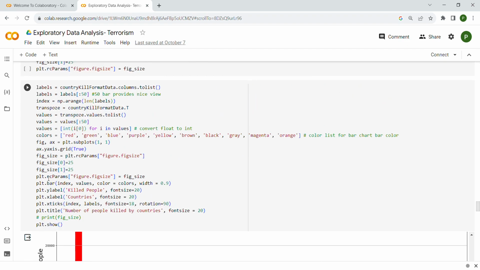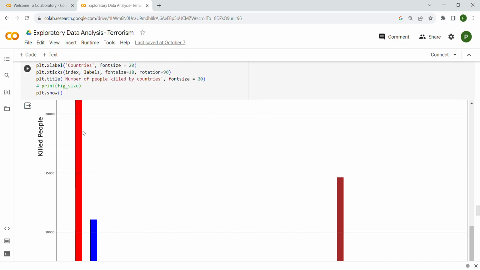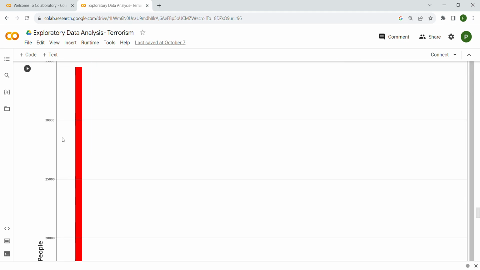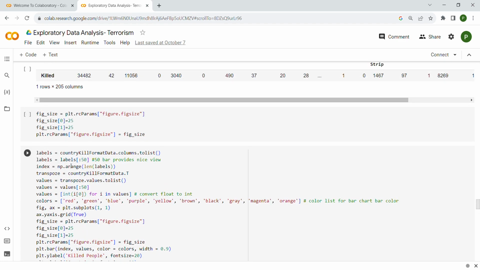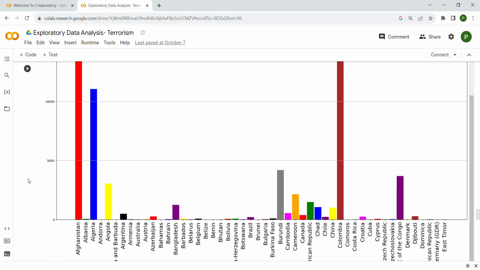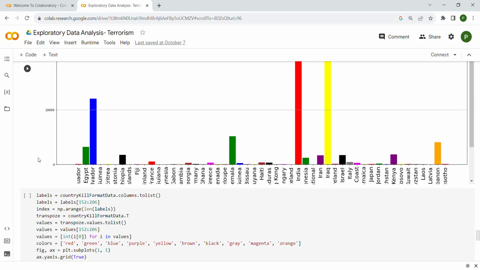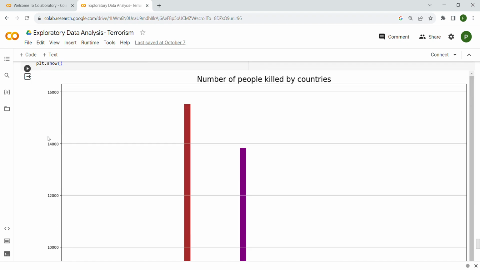Through this graph, we have used the number of people killed by country. Here we took the values and the labels as 50; 50 bars provide a nice view. So we get this graph. Again we took labels as 50 and semicolon 101. I have put the code on GitHub, and you can see the entire code there. Then again we get the graph.